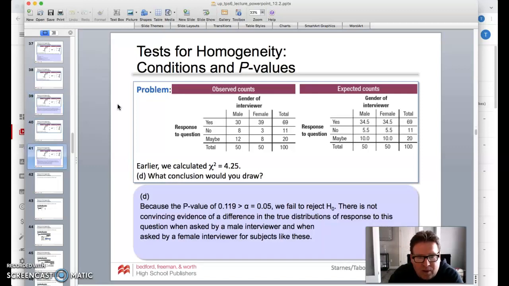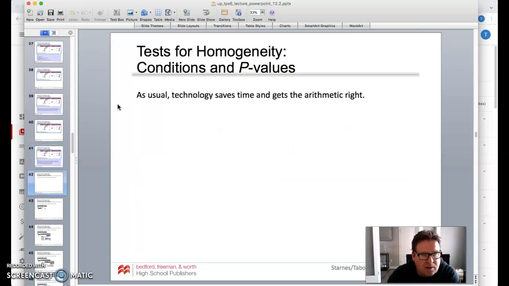So what conclusion can we draw? Well, because that p-value is bigger than 0.05, we are going to fail to reject the null. We're going to say there is not convincing evidence of a difference in the true distributions of response to this question when asked by male or female. So a lot of work there to go through that, but good work nonetheless.